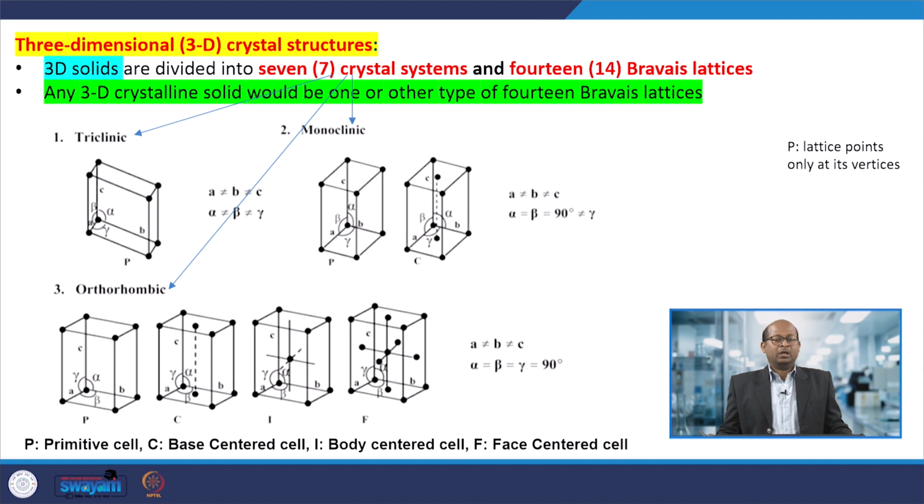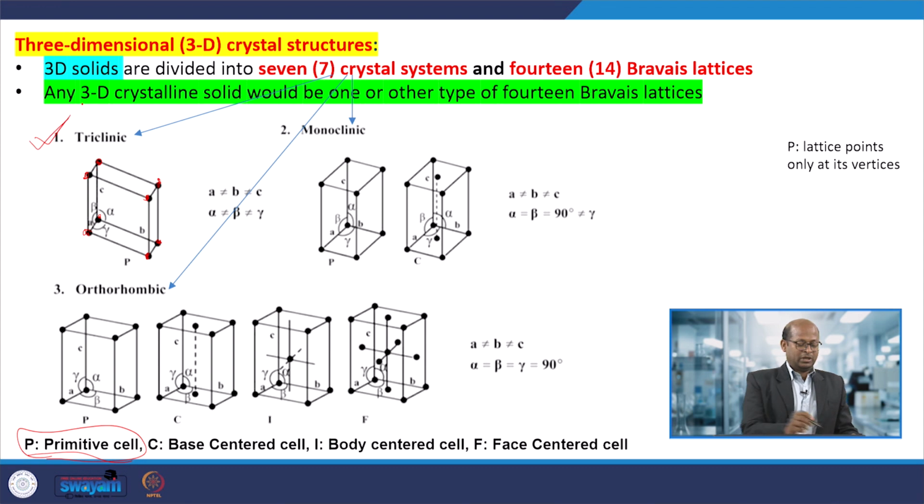So, here in the case of the 3D lattice, I said that atoms or ions will be arranged at particular points. At these 8 different locations, when the lattice forms, it is called a primitive type of unit cell. So, when the points are at the vertices, we can see it is a primitive type of unit cell.